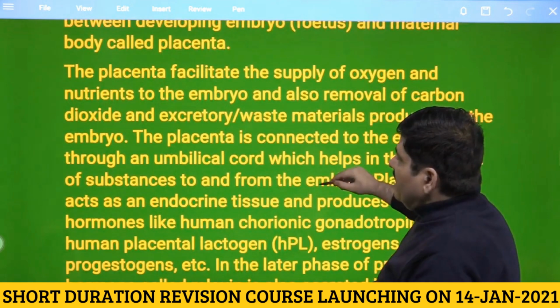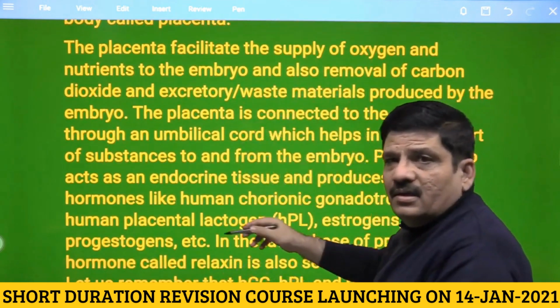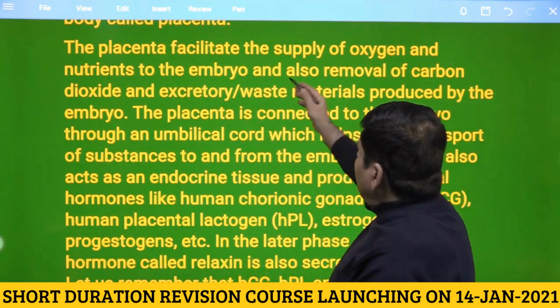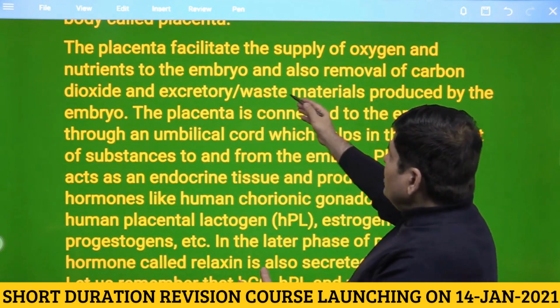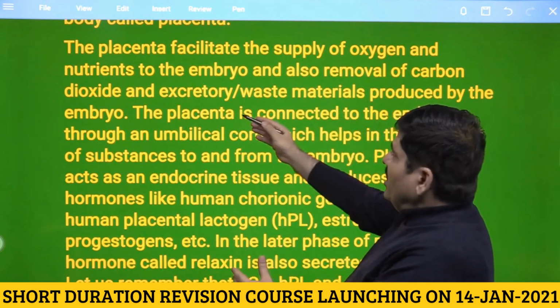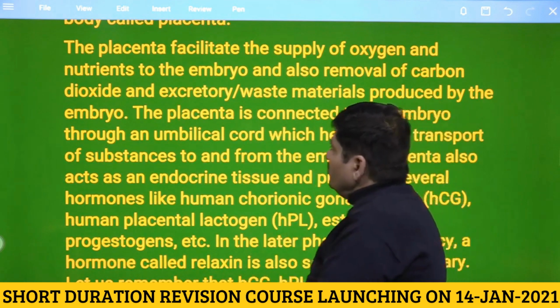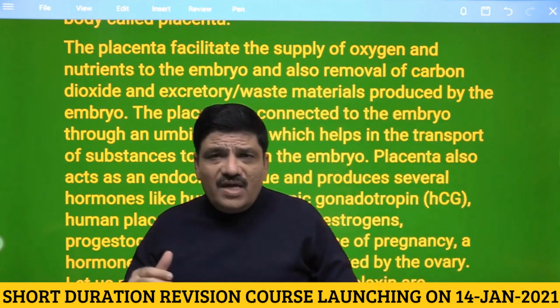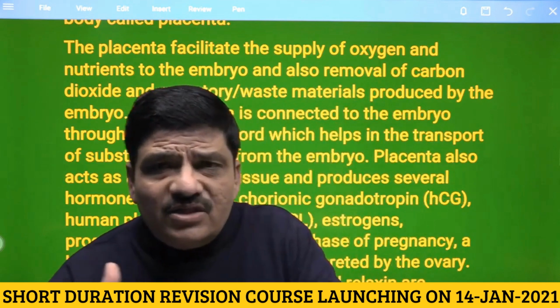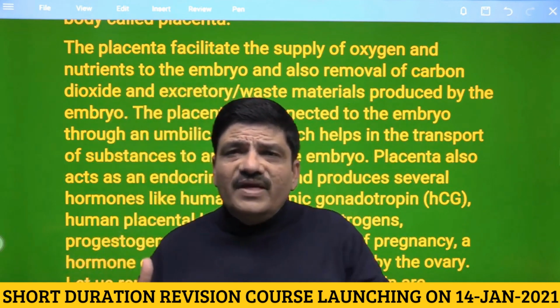Now it tells you about the functions of the placenta. Everybody knows it facilitates the supply of oxygen and nutrients to the embryo and removal of carbon dioxide and excretory waste material produced by the embryo, which means that this is how the exchange between the body of the mother and the fetus takes place.